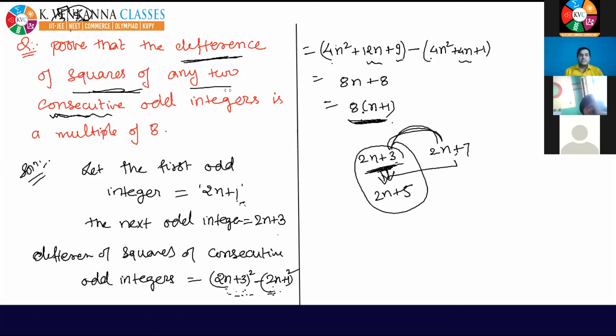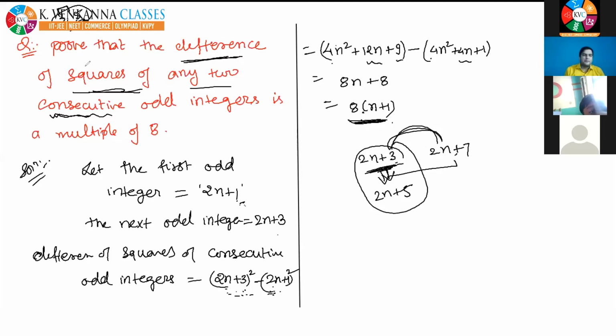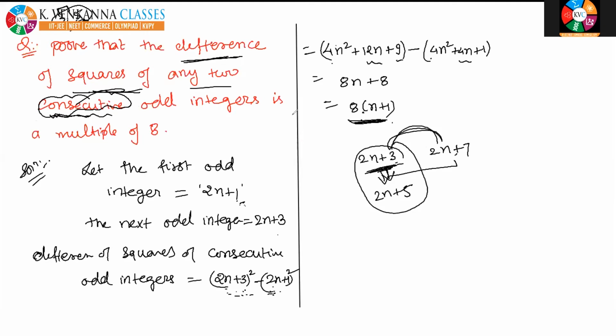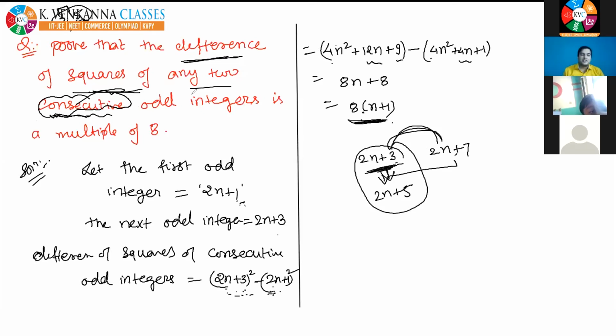One thing you can do as your homework: prove that the difference of squares of any two odd integers, remove the consecutive from here, any two odd integers, is a multiple of 8. And this is not as simple as this question was. This is a little difficult. So you try it yourself.